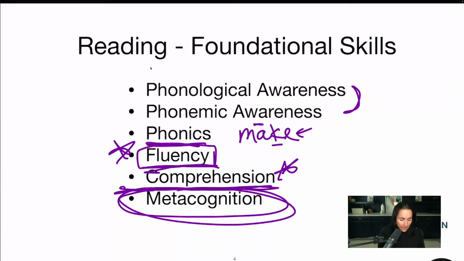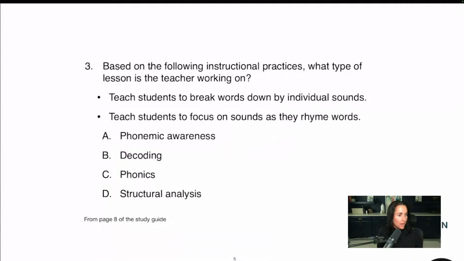All right. Now let's think like a test maker and work backwards on some of these really difficult questions that you'll see in the language arts and reading. So this is coming from page 8 of the study guide. If you do have the study guide in front of you, your free study guide that came with this, then check it out. If not, just watch this. You can download it later and look at it later. I'm not going to do every question in that study guide because we'd be here all day. I'm going to do a little bit and then you can do some on your own.